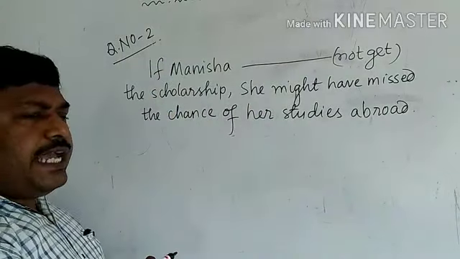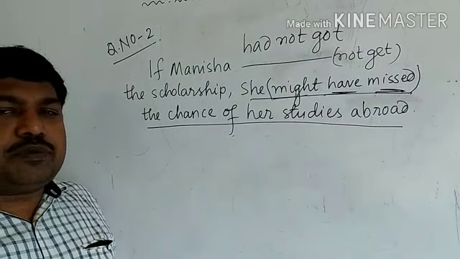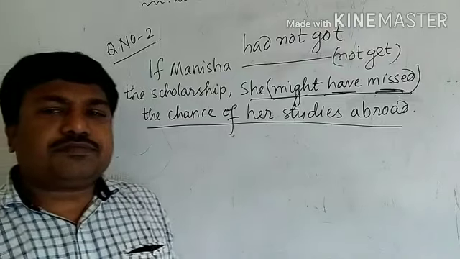In the main clause, what is the verb? Might have missed. It is clear. So in the if clause, we know had plus V3. So the answer: if Manisha had not got the scholarship, she might have missed the chance of her studies abroad. We got the answer.